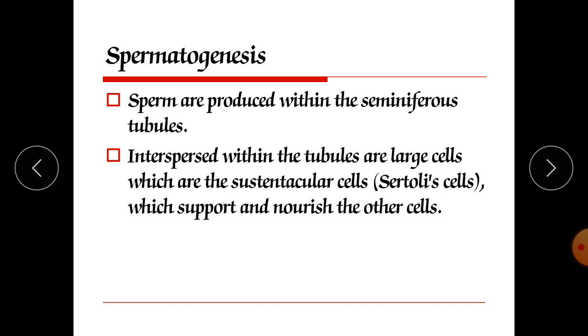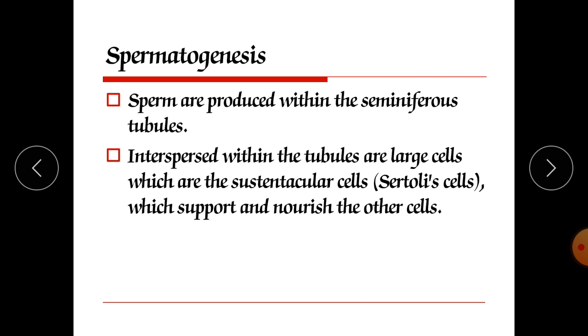Now the next process is spermatogenesis. It is an important process in the male reproductive organ, and it is required for sperm production. Without this, sperm production is very difficult. The sperms are produced within the seminiferous tubules. As you know, almost 250 lobules are there in the testes.